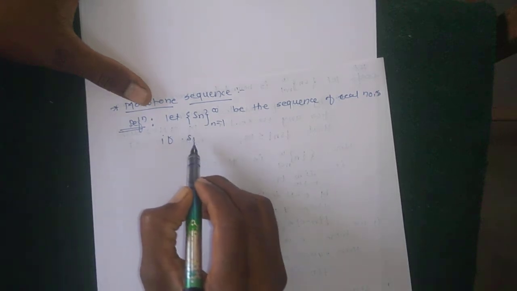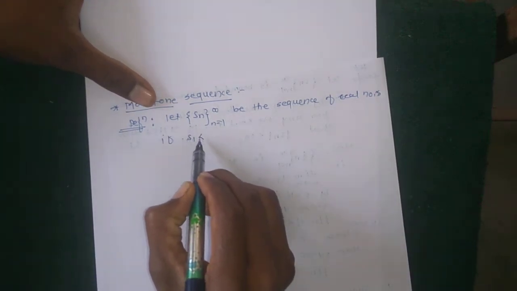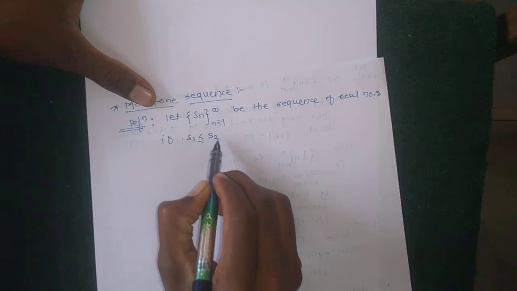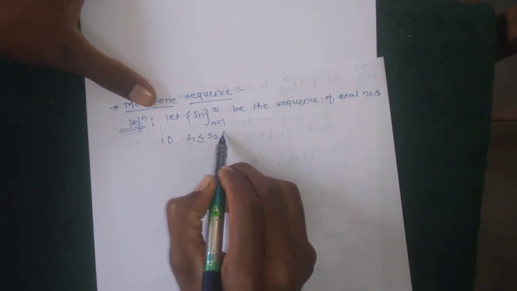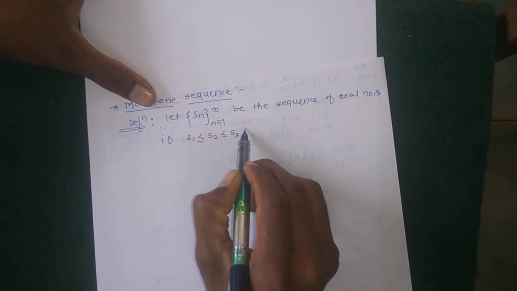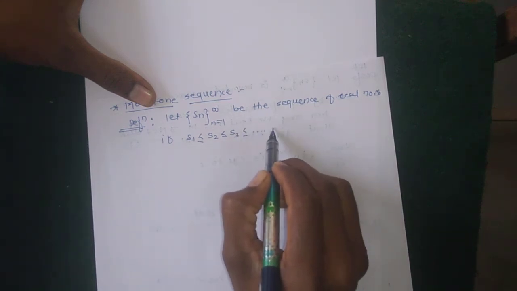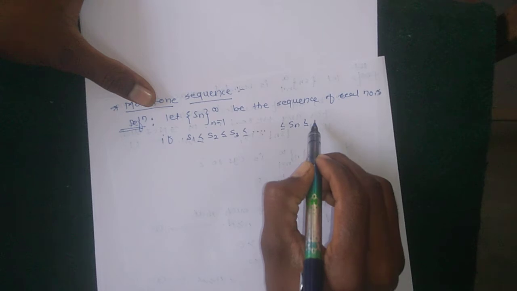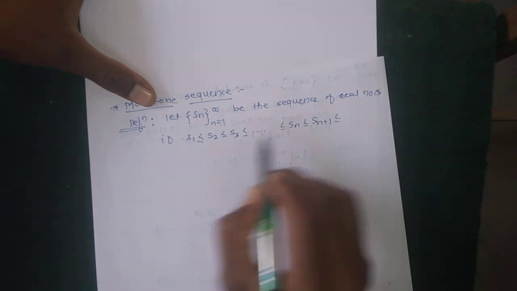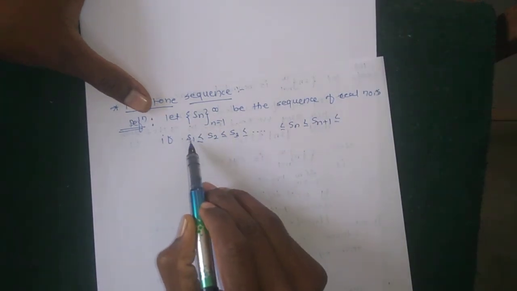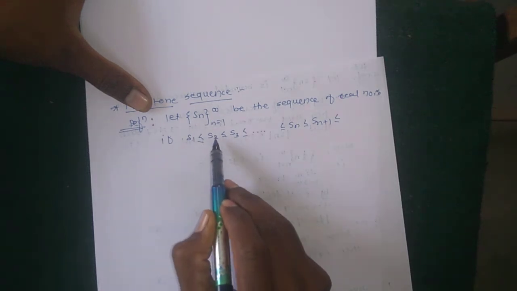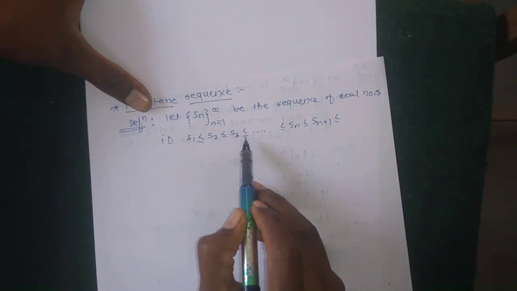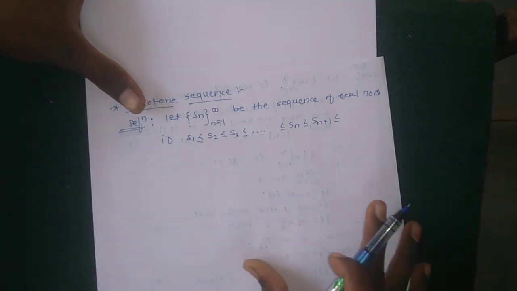If the first element of Sn is less than or equal to the second element, is less than or equal to S3, and so on, up to Sn less than or equal to Sn plus 1, meaning the terms of Sn are in this form: the first term is less than or equal to the second term, which is less than or equal to the third term, and so on.